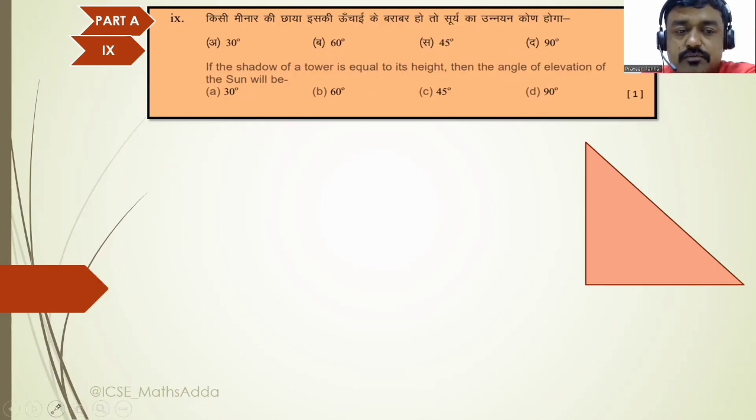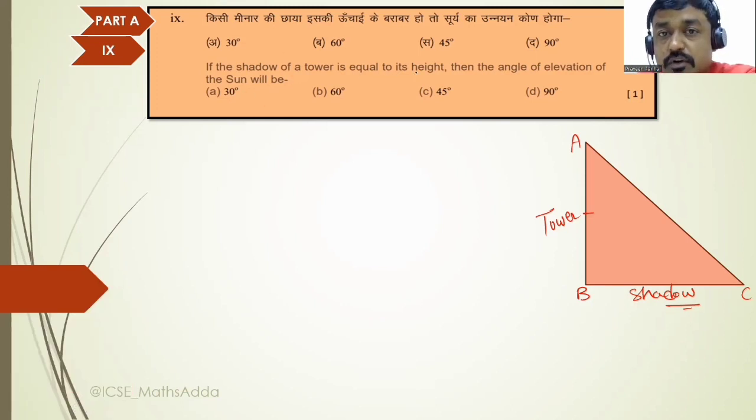First read the question, what the question is explaining and describing. The shadow of a tower is equal to its height. You can say this is triangle ABC, and this AB is your tower. The tower will be vertical and the shadow will always be horizontal. As mentioned in the question, the shadow of the tower is equal to the height.